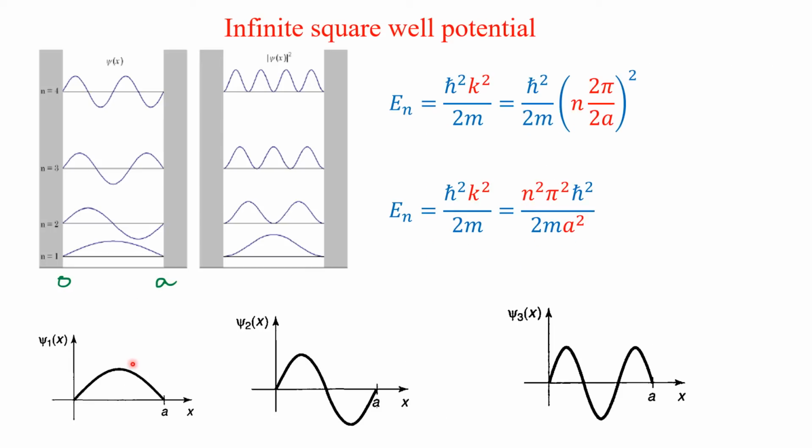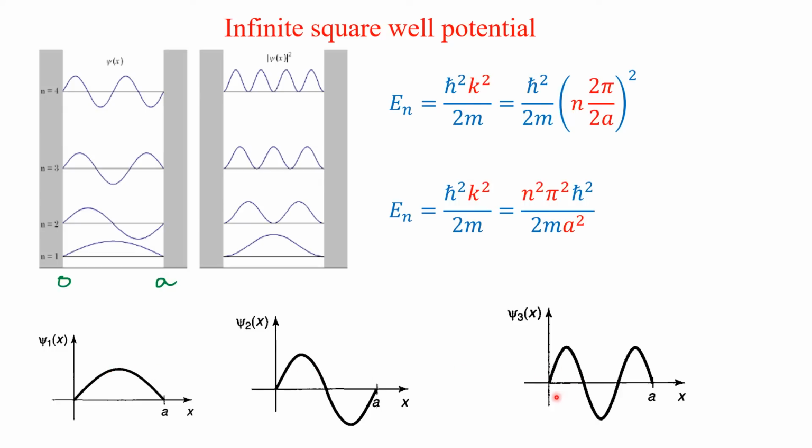Another way of looking into the problem is, as I explained, this is half of the wavelength, this is the full wavelength, and this is one and a half times the wavelength. Frequency wise, if this is f, this is 2f, this is 3f.